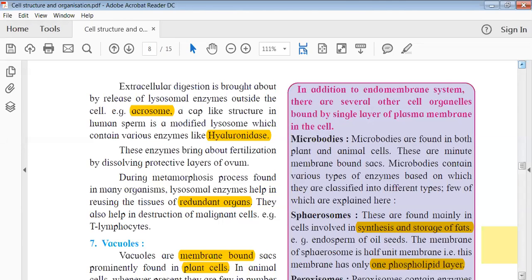We had read that there are some organelles like endoplasmic reticulum and Golgi apparatus, which are a part of this endomembrane system. Can anyone tell me what is the endomembrane system? Please raise your hand, okay? Don't just start shouting. What is the endomembrane system?